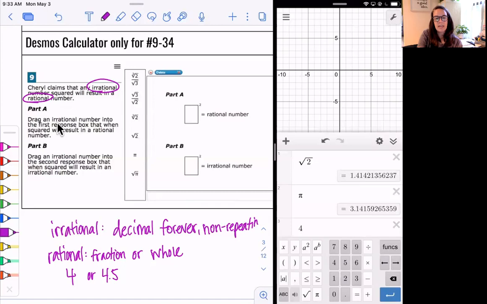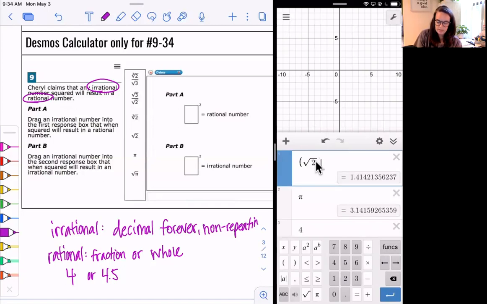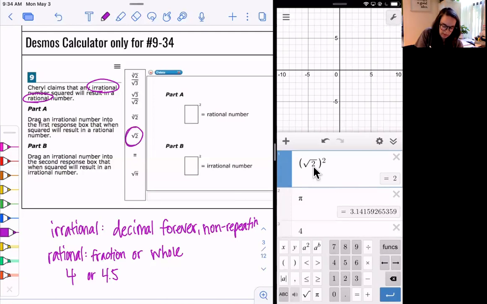So we want to take an irrational number and square it, right? Take it to the power of 2, and we want that answer to be a rational number, like a normal number. So looking at this one, if I go ahead and put this in parentheses and then square it, notice that when I square it, it becomes 2. That makes sense because the square root and the square root cancel and leave me with just 2. So I could take this one here and drag it into this box. Another one that I could take and move is this one here, right? That one could move as well.